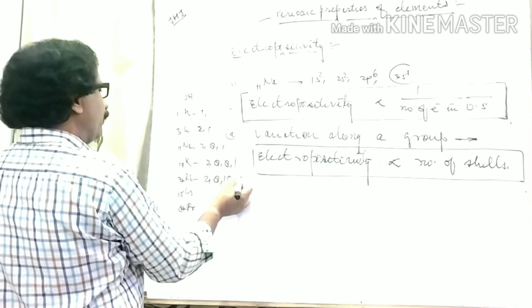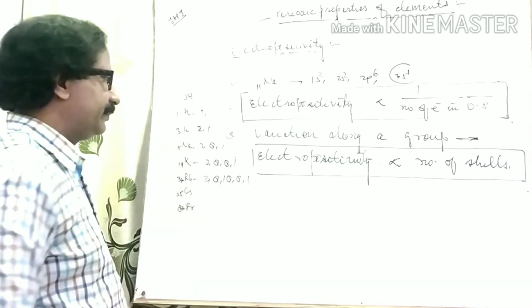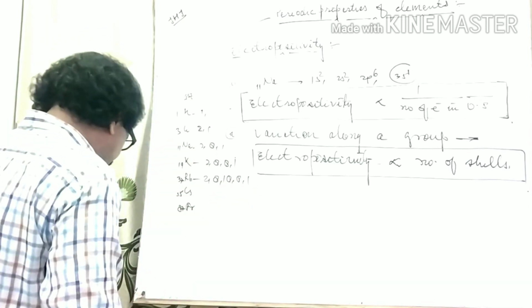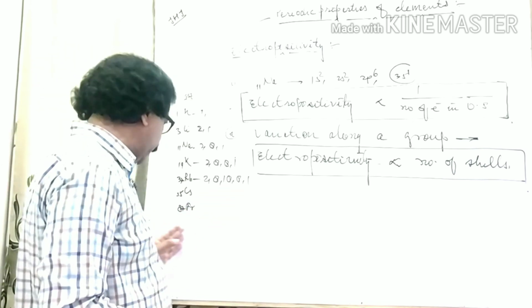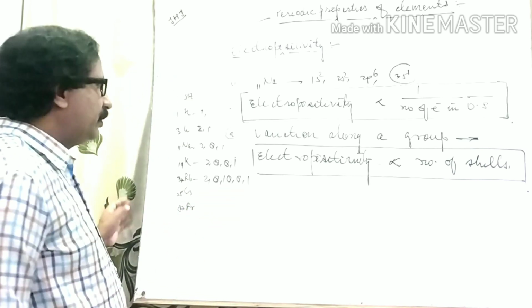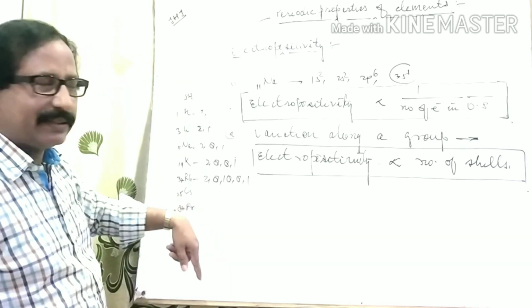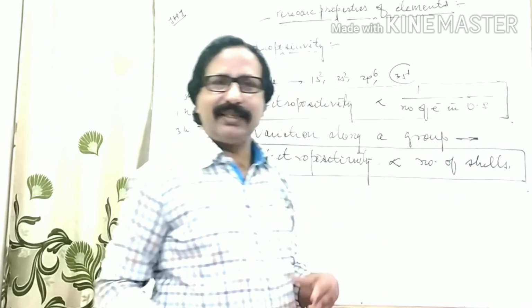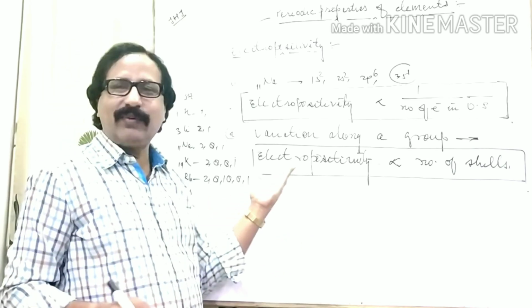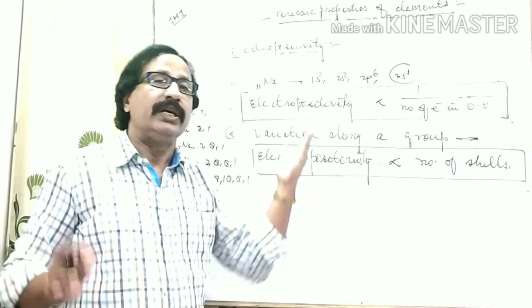It has 5 shells, and so on. It means, as we move down the group, the number of shells is going to increase. And when the number of shells increases, no doubt the value of electropositivity will also increase.